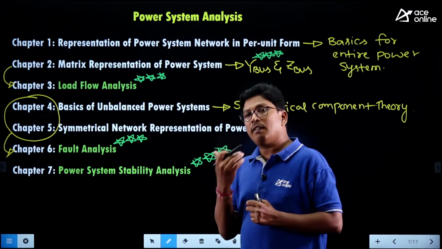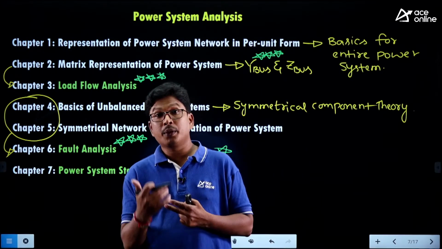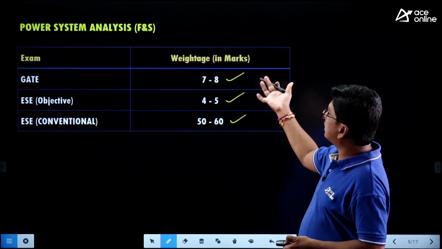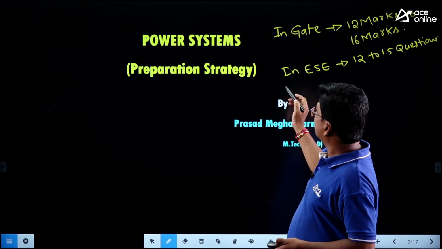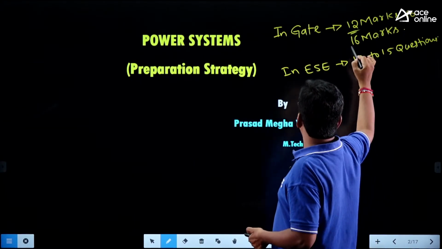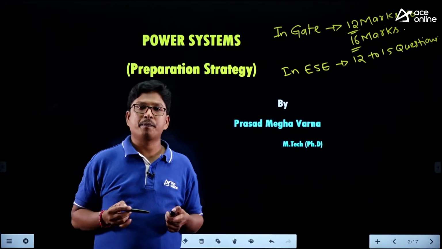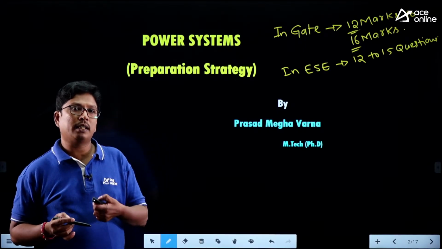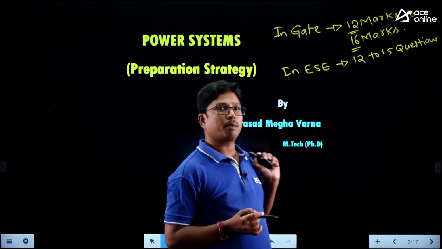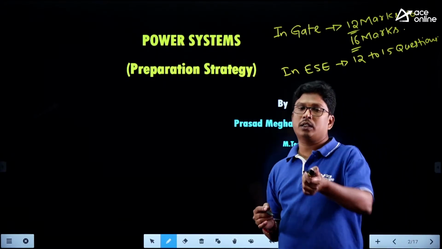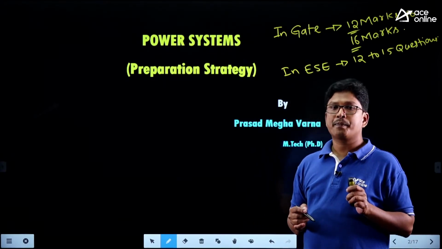Now, how many hours do you need for preparation? So plan more number of hours. Why? Because the weightage of power system is very high. So we are going to get at least a minimum of 12 to 16 marks, right? So it is going to decide your future, right? So concentrate more on the concepts, and whatever I have given star marking, based on those concepts, concentrate more on those concepts. Clear, everybody? Right, students?